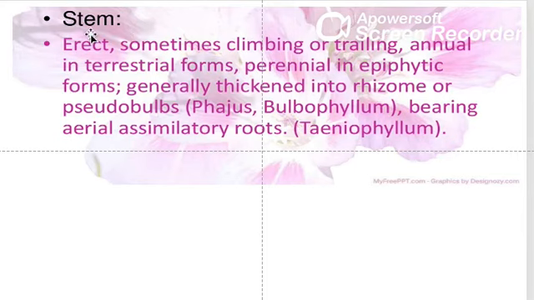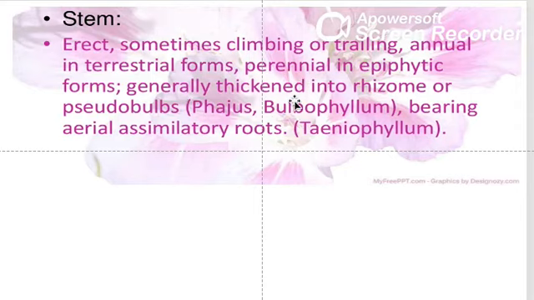So remember girls, the stem is erect, and it has two forms. The terrestrial form will be annual, which means it will have to grow again each year, whereas in the epiphytic form, the stem will be perennial, which means it will be present throughout the year.